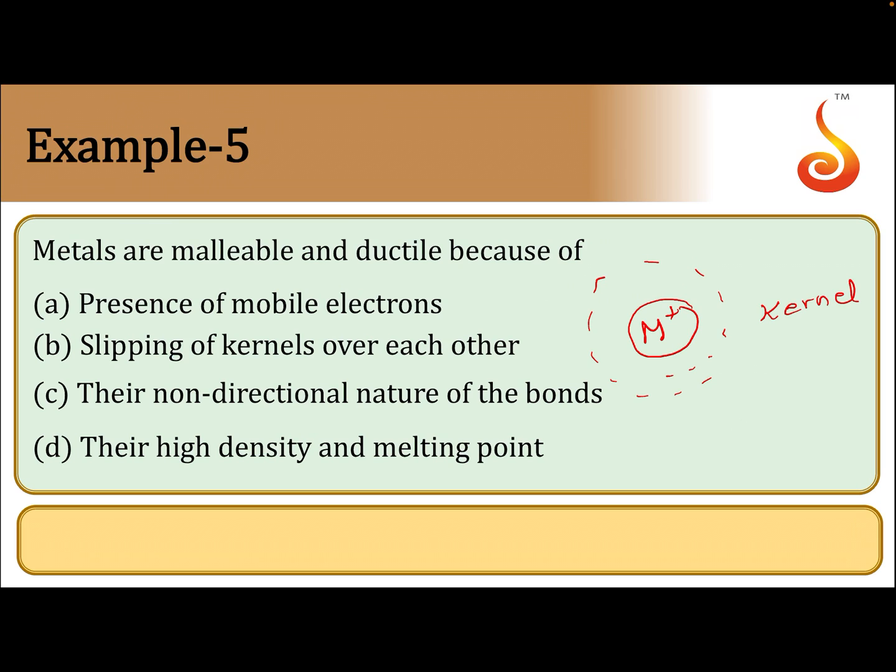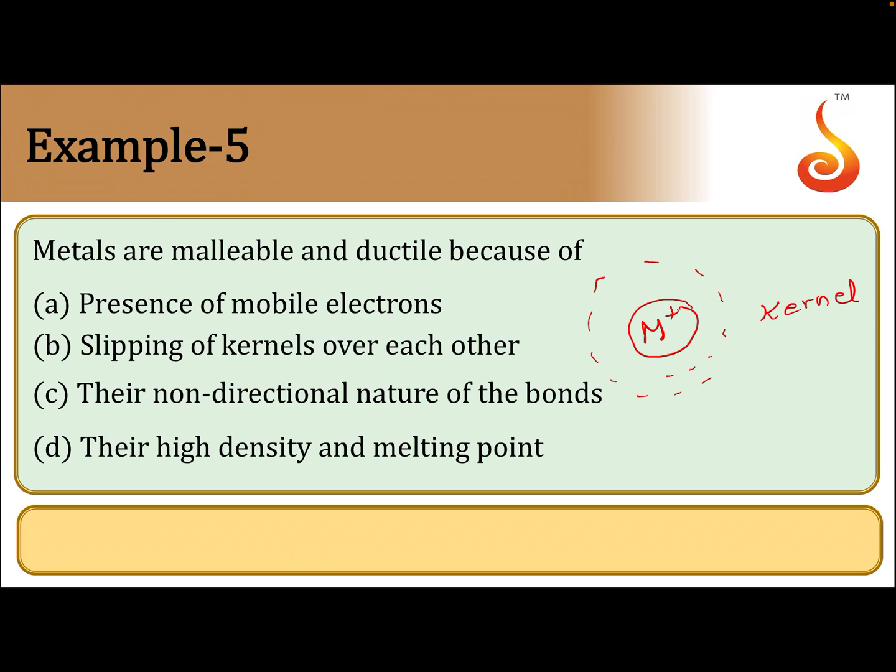The kernels will be in a pool of electrons, and the force of attraction between the kernels and the electrons, the force which holds the metal ions and the freely moving electrons together in the crystal, is nothing but the metallic bond.